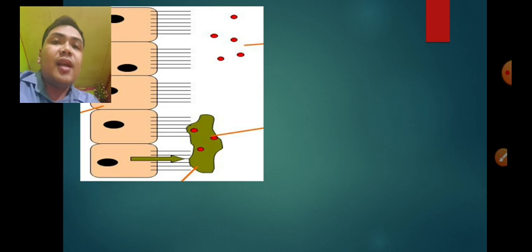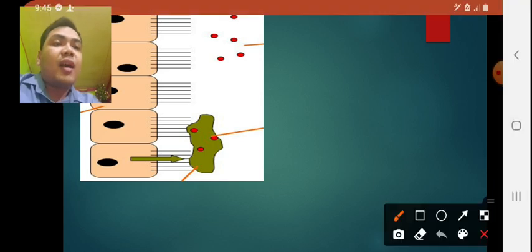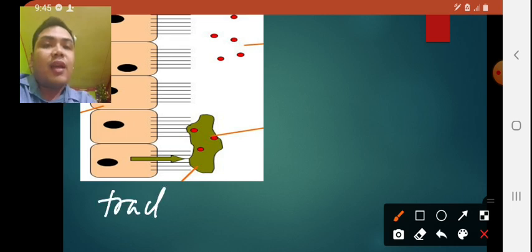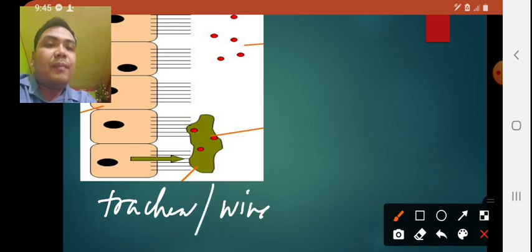So at this point, let's try to discuss the different functions of cilia in a cell that consists of microtubules. So let's have the first one. Cilia can be found along with the wall of the trachea. Okay, so in our illustration, we have the trachea. Recall in your prior knowledge that trachea refers to the windpipe. Okay, so the trachea, or let's say the windpipe of the respiratory system.